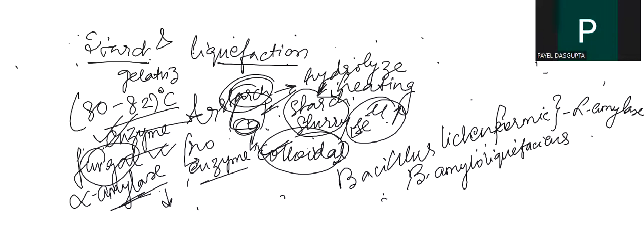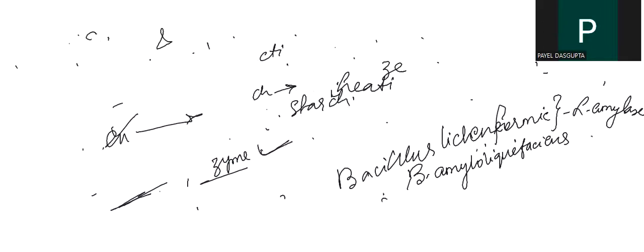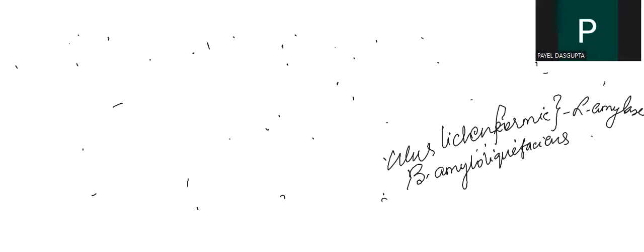Then the next idea is about starch liquefaction.